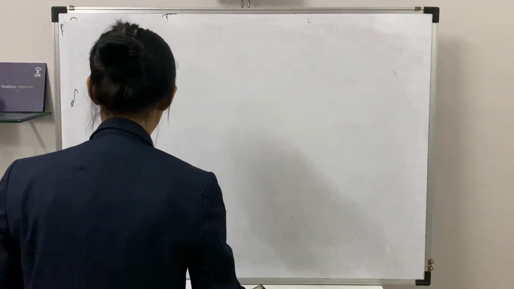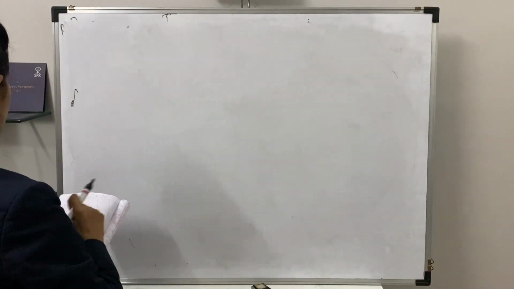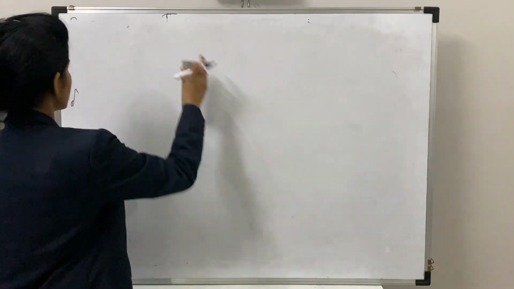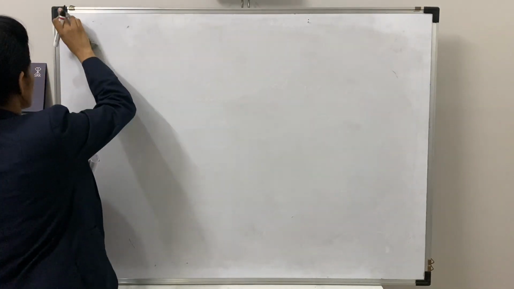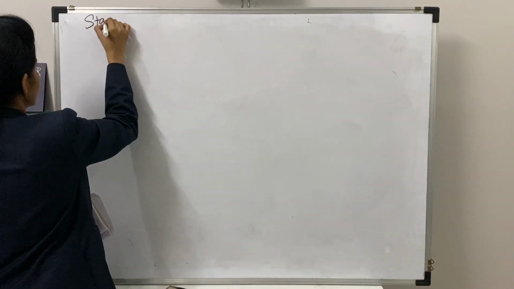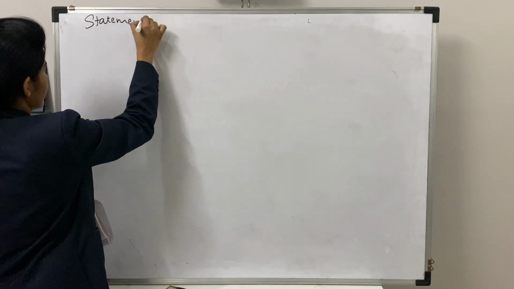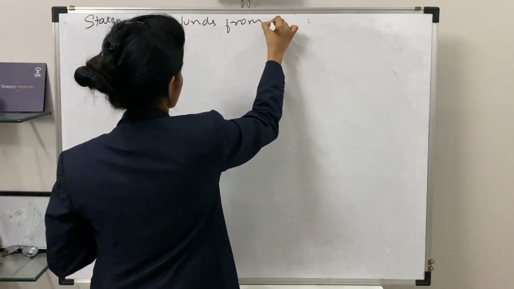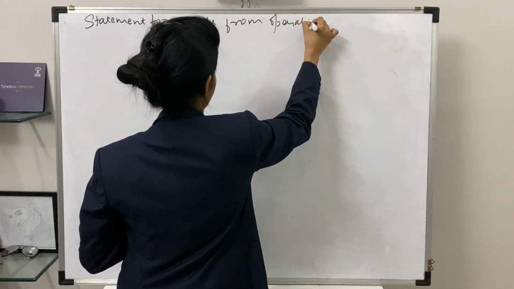Now moving on to the first statement, that is our calculation of funds from operation. So the heading is statement of calculation of funds from operation.